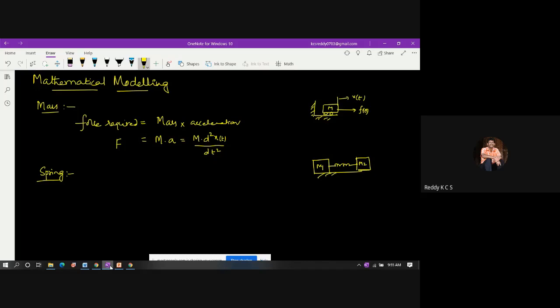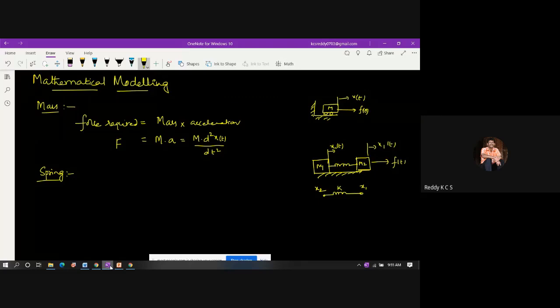I am applying a force f of t here, so there is a displacement caused. The displacement of mass 2 is x1 of t, and the displacement of mass 1 is x2 of t, say for example. We can represent this in the form of nodes like this, x1 and x2.